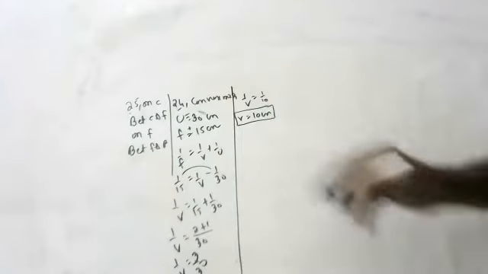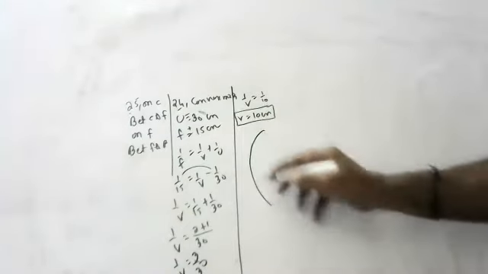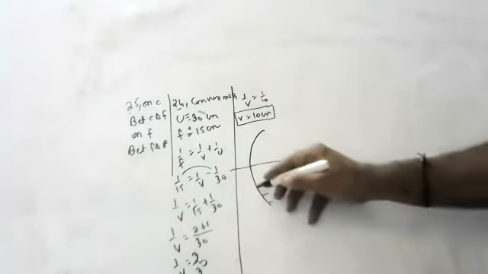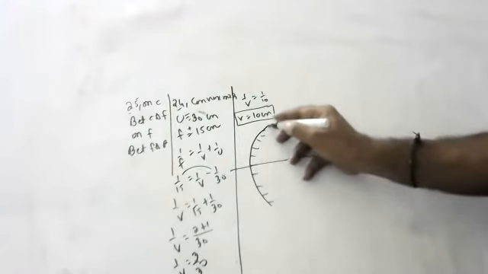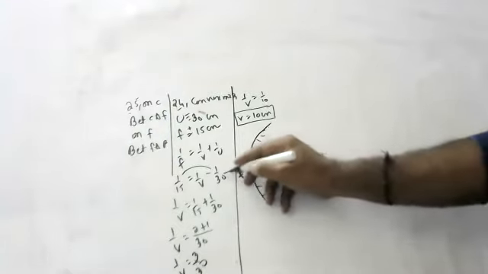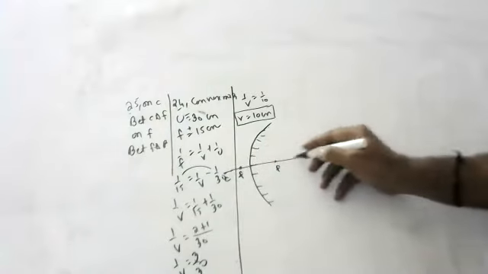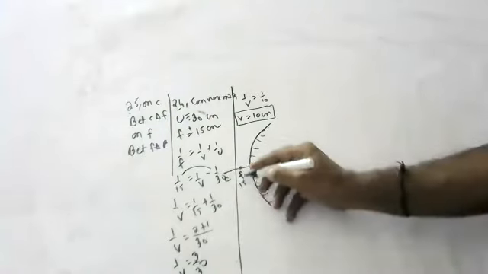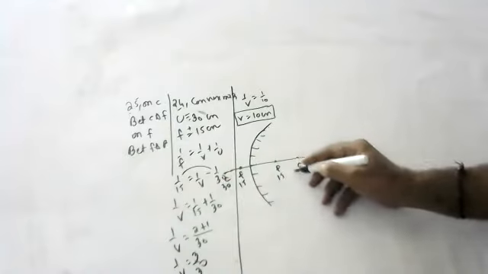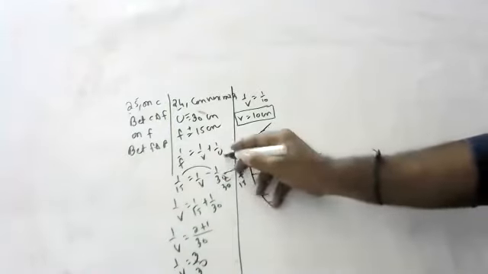So children, this is a convex mirror. All of you see the convex mirror. Convex mirror means internal shading is needed. So this is F, this is C, this is F, this is C. F is 15, this is 30, this is 15, this is 30. Object distance is 30, children.